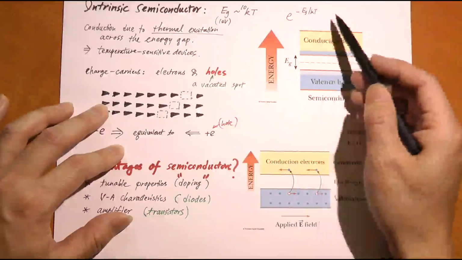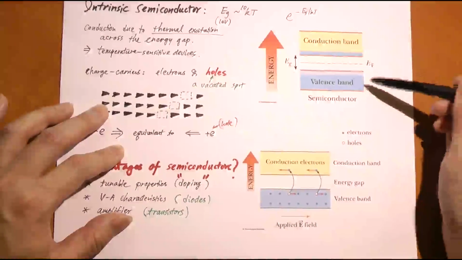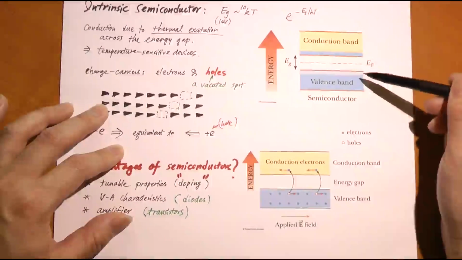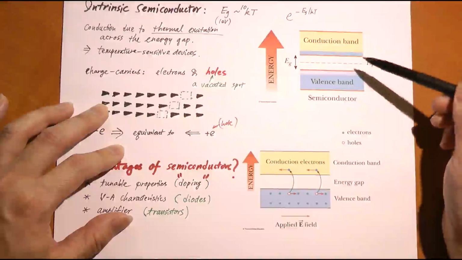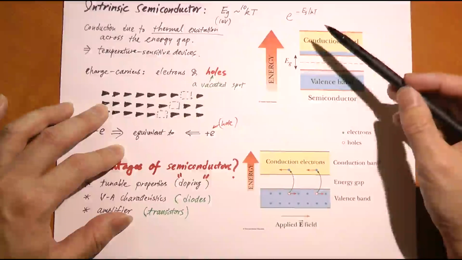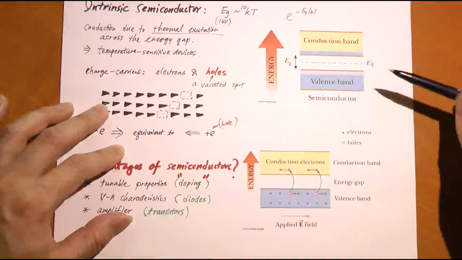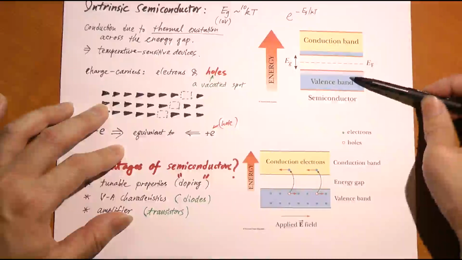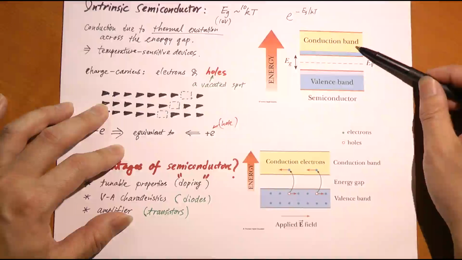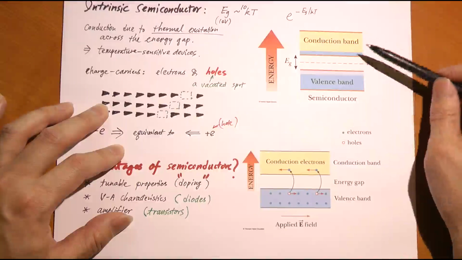You think it's very small. It is very small, but we're talking about Avogadro's number of electrons. So even though the fraction is very small, there's still a significant total amount of electrons that can make their way across the gap through thermal excitation alone at room temperature. That makes them a little bit conductive, even though they're not very good conductors.